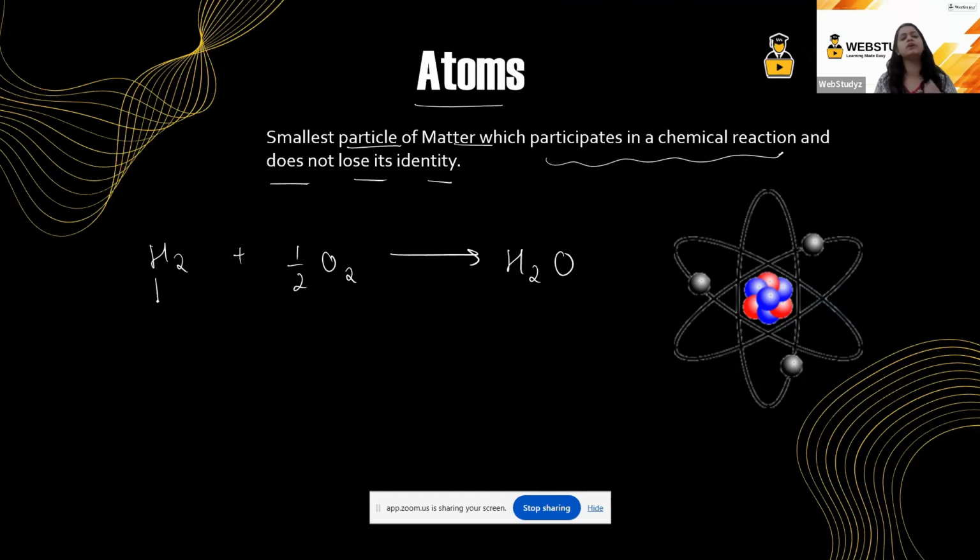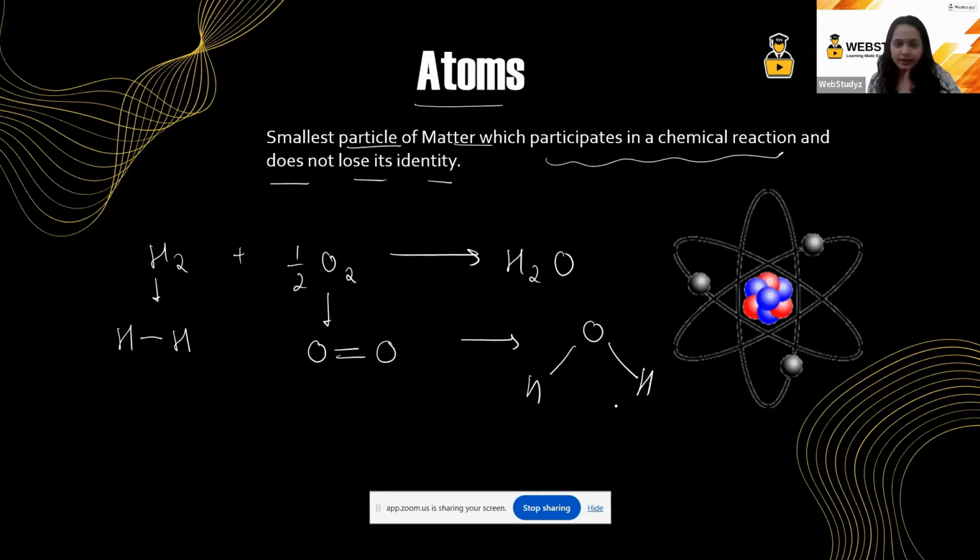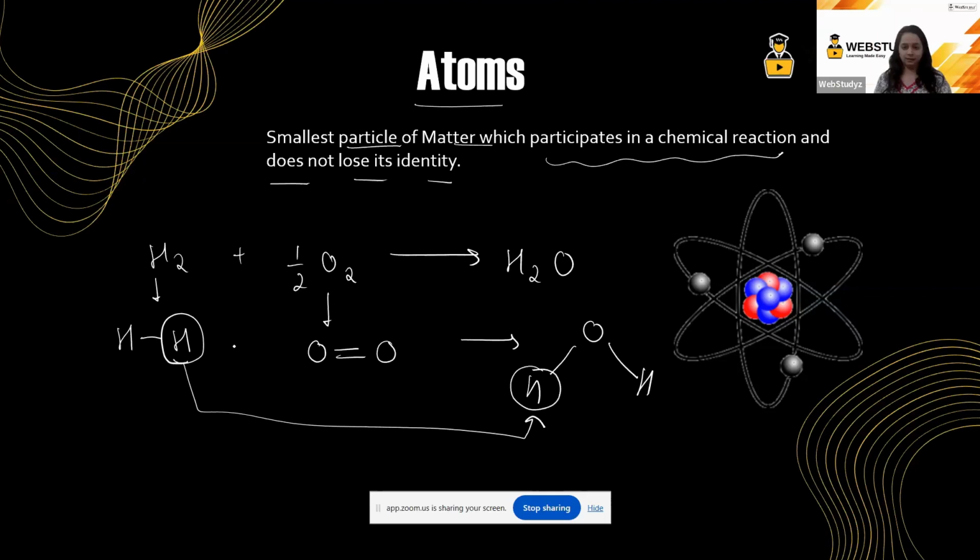If I say that I have this particular hydrogen atom, it is linked with another hydrogen atom. In this case, I have an oxygen atom. It is linked with another oxygen atom, and it is forming a water molecule. Can you just look at this reaction? If in this particular reaction, reactant hydrogen was taken, then this reactant hydrogen has not lost its identity. That is, in the product also, this hydrogen atom is retained. It has not changed. Getting the point?